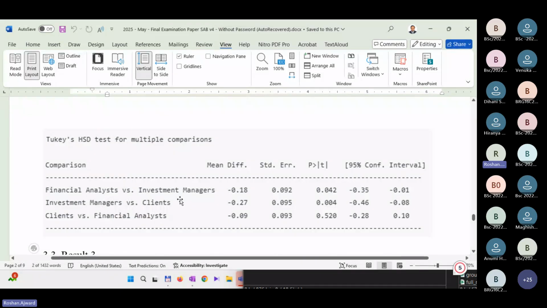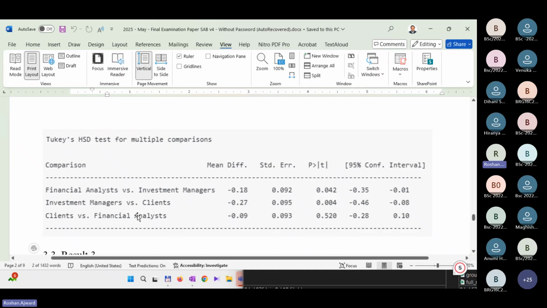Is there a significant difference? Yes. Here the sig value is less than 0.05. So there's a significant difference between these 2 groups in terms of their satisfaction related to the effectiveness. How about investment managers and clients? Is there a significant difference? Yes, again, you can see the sig value is less than 0.05. So there is a significant difference.